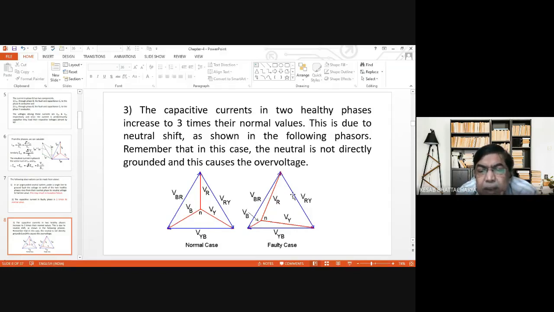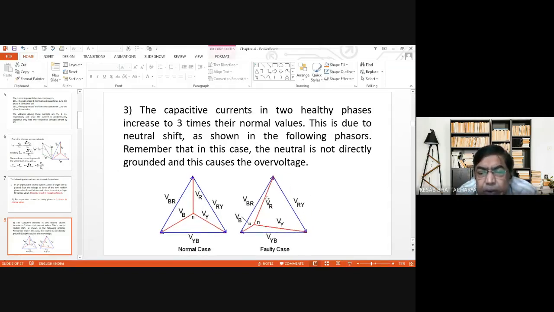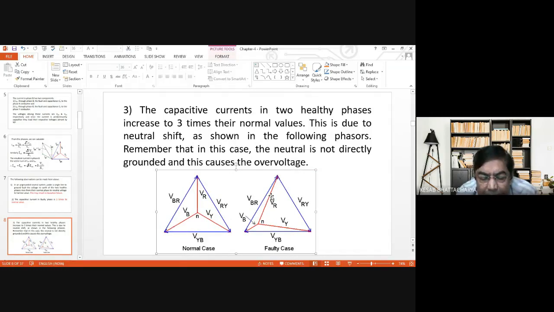So the phase voltages actually shift like this, and the voltage of the faulty phase, obviously, since the fault is involving ground, will be very small, almost equal to zero.